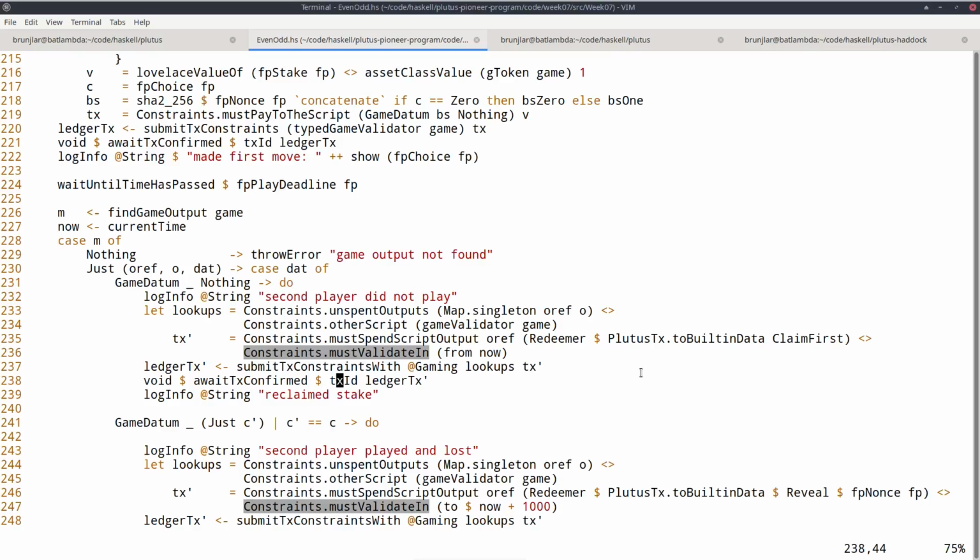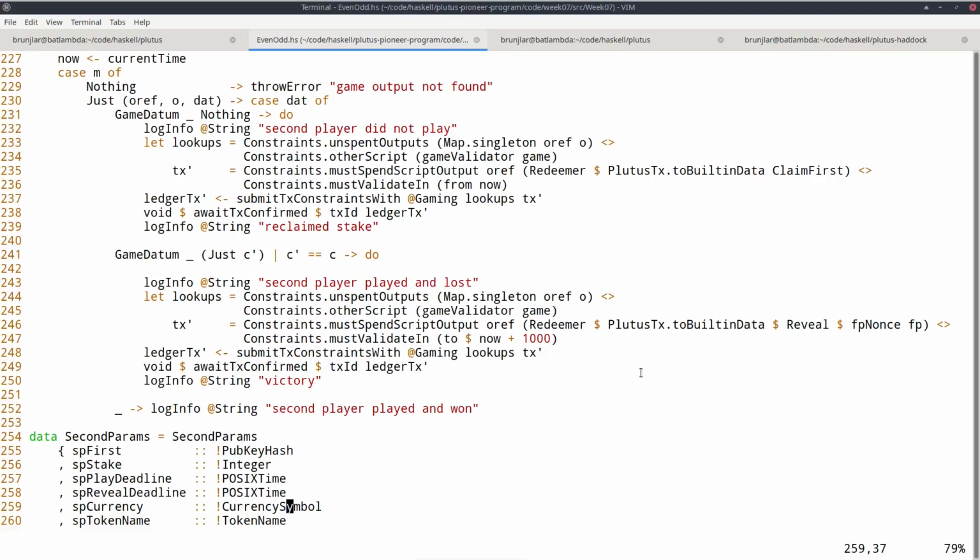Second case is that the second player did move, and there are then in turn again two cases, that the second player moved and won, or that the second player moved and lost. So this is the case where the second player chose the same move that we played, so we won. And in the other case, the second player won, and we can't do anything, so we just don't do anything. But if we won, we must now reveal our nonce to get the winnings. So we use the reveal nonce redeemer. And we must also submit this transaction before the deadline for revealing has passed. And we again need lookups.